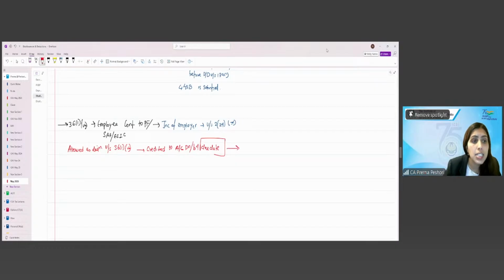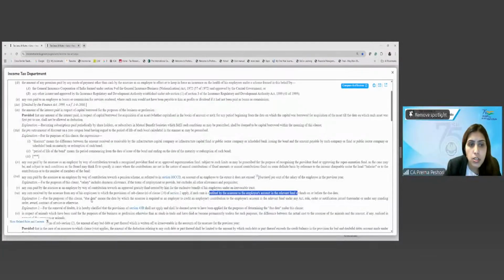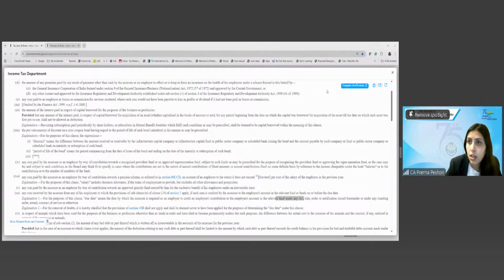Due date here, for the purposes of this particular clause, means the date by which the assessee is required as an employer to credit an employee's contribution to the employee's account under the particular act. So here the due date doesn't mean the due date of return of income. Students, here due date does not mean the due date of return of income.